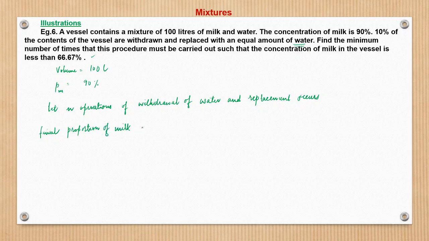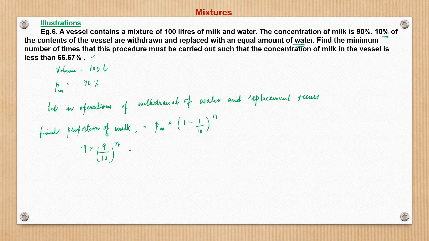It would be Pm into 1 minus, here it is given that 10% of the content is withdrawn, so 1 minus 10%, and let the operation be n times, so this becomes the final, right? And we know Pm is 0.9, so 0.9 into (9 by 10) raised to power n.